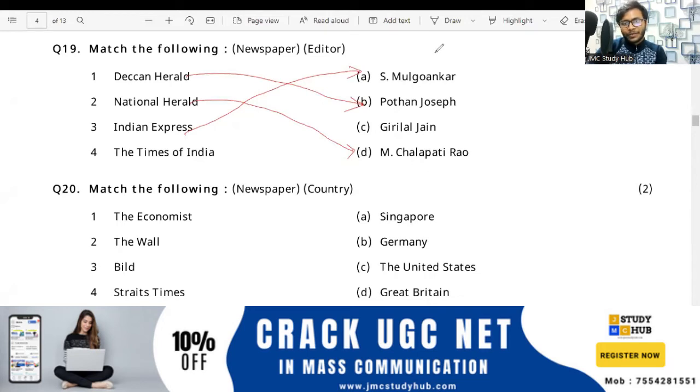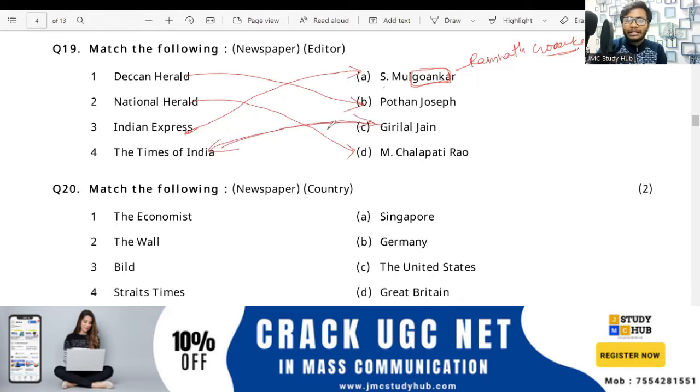Okay, so remember that it is Goenka. So there is a mnemonic at Goenka: S. Mulgaonkar, Ramnath Goenka, right? So this is the mnemonic that you can remember. S. Mulgaonkar was the editor of the Indian Express, and Girilal Jain is of the Times of India.